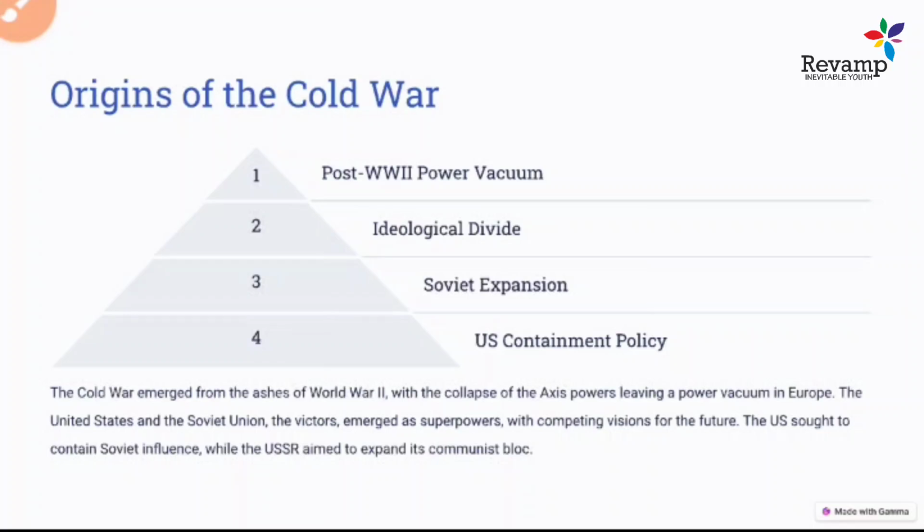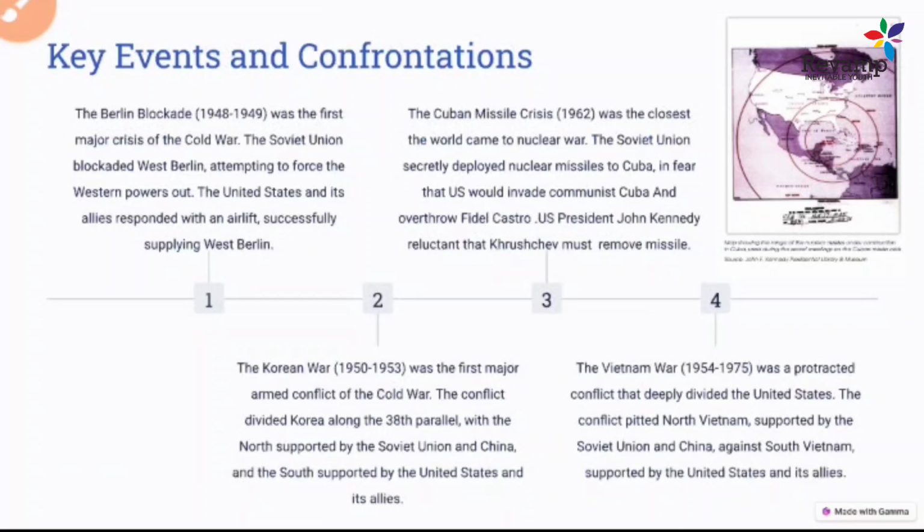Now let's come to the next slide. I hope you understand how the Cold War started, what things led to it, and why it's called a Cold War. Now the next thing is key events and confrontations. What are the key events that happened during the Cold War era? Because it was a very long 40-50 year era.